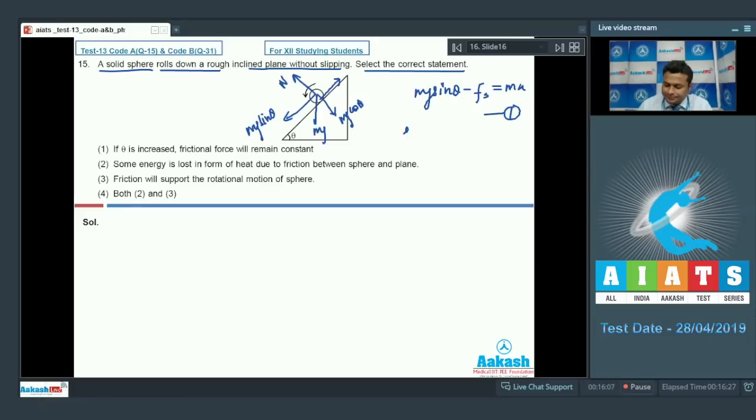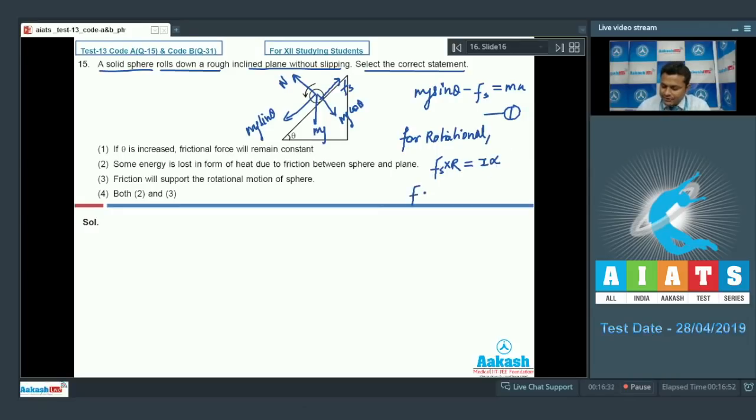Now for rotation, the rotational equation can be written. Who is providing the necessary torque to rotate? Friction is providing the necessary torque to rotate. So force into distance, that is R, will be I alpha, where I is the moment of inertia and alpha the angular acceleration.